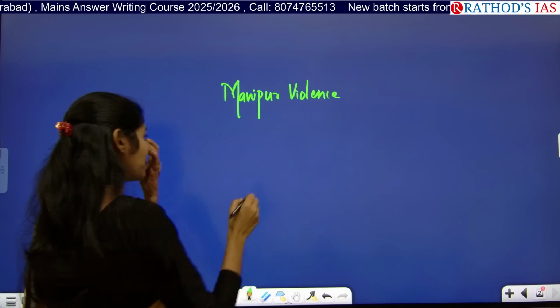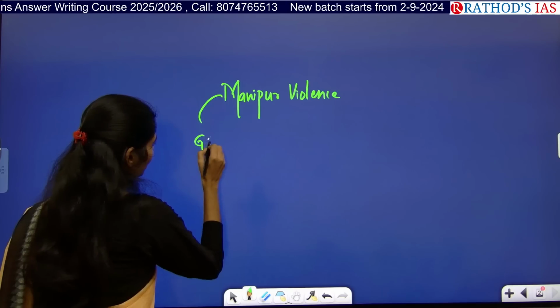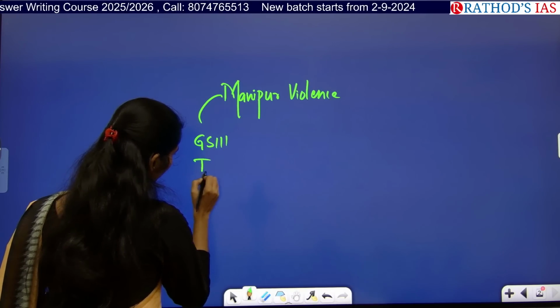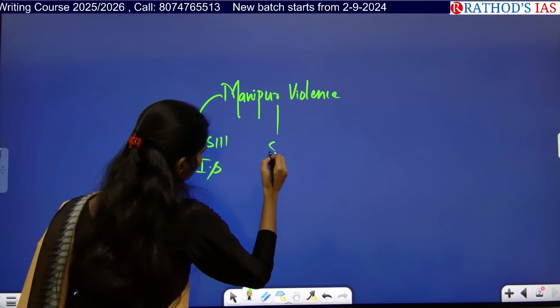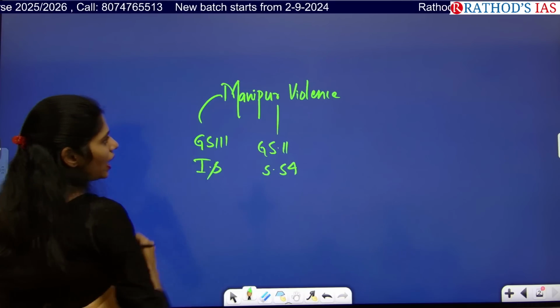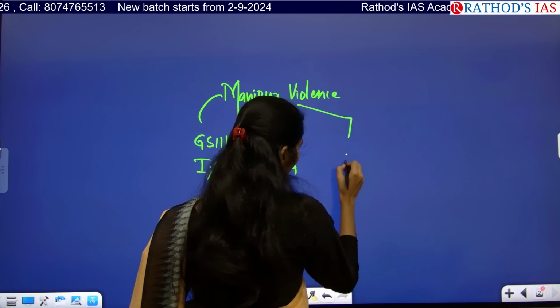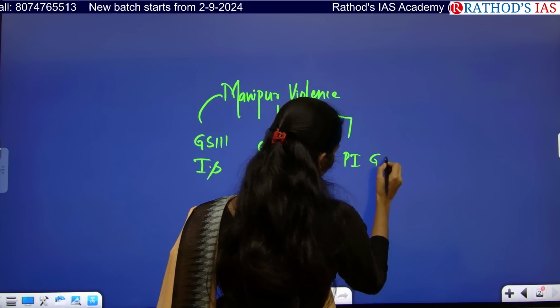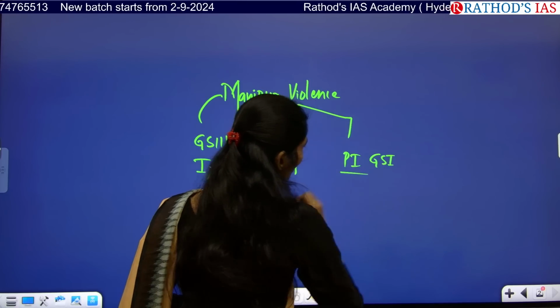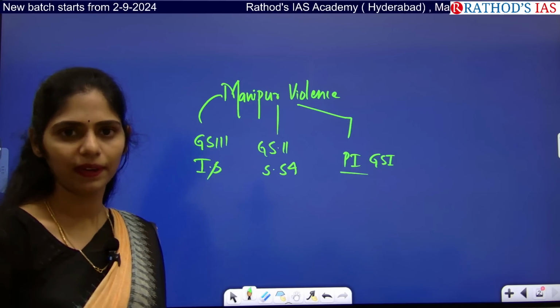From which subject point of view can you study this article? From GS paper 3, internal security, and from GS paper 2, society and social issues. Apart from that, we can even connect this article with post-independent India from GS paper 1. As you all know, Manipur got statehood after we got independence, right?